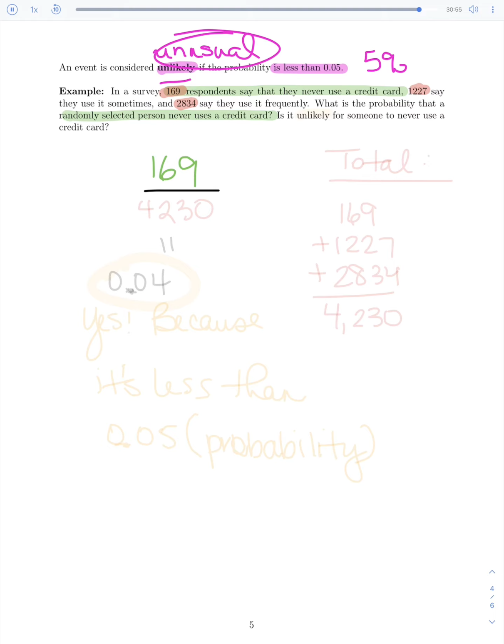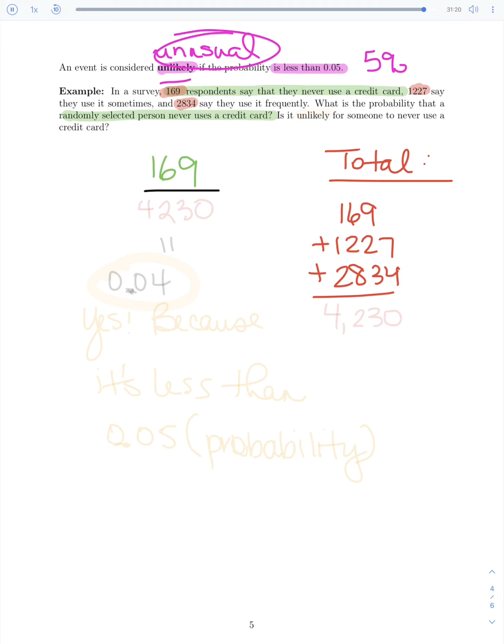They never actually give us the total, which means I need to find it, which means I need to go ahead and add up all the groups they did give me, which is the 169, the 1227, and the 2834, to get my total. So let's see what we get when we add up the 169, the 1227, and the 2834.